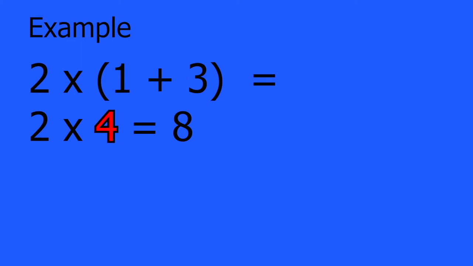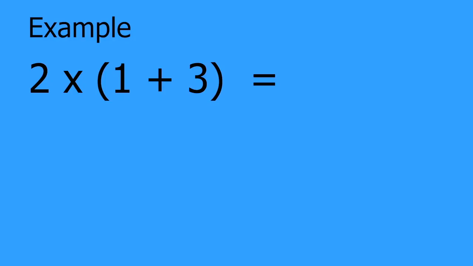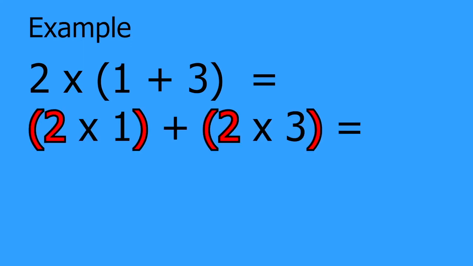Now, what this rule is saying is that there's another way to approach these kind of problems. Once again, we're going to go back to 2 times parentheses, 1 plus 3. But rather than combine the 1 plus 3, because in other problems, there might be situations where you actually can't combine them just yet, you can actually distribute, get it? The name, distribute 2 into every single component inside the parentheses. In this case, there is a 1 and a 3. So you have 2 times, and you distribute it to 1, so it's 2 times 1 plus 2 times, and you distribute it to 3, so it's going to be 2 times 3.